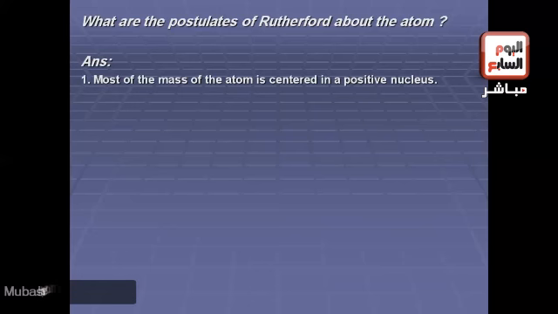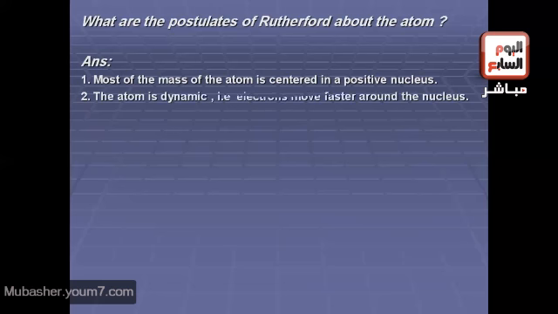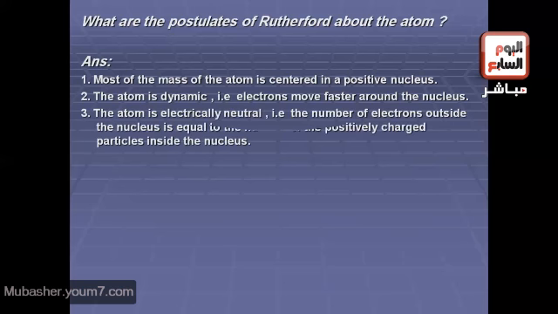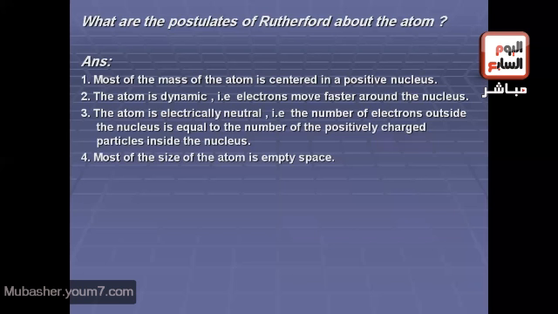Number 1, most of the mass of the atom is centered in a positive nucleus. Number 2, the atom is dynamic, that is to say electrons move fast around the nucleus. Number 3, the atom is electrically neutral, that is to say the number of electrons outside the nucleus is equal to the number of positively charged particles inside the nucleus. Number 4, most of the size of the atom is empty space.